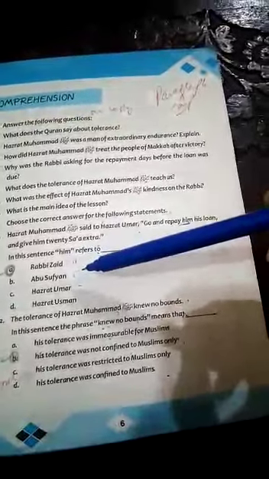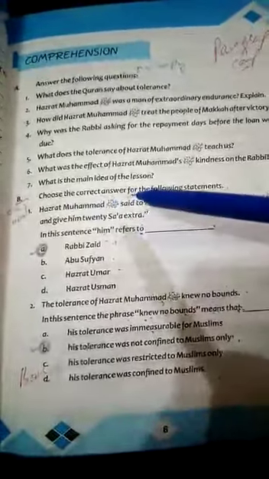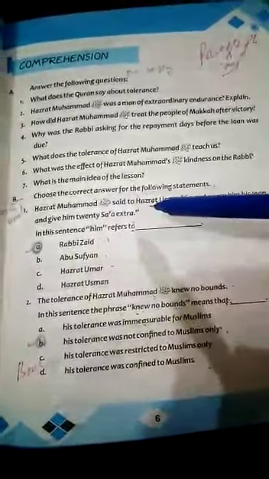In exercise B we have: choose the right answer for the following statements. Here the statements are given and 4 options are also given. You have to select the right answer and then circle it. Okay, now statement number 1. Hazrat Muhammad sallallahu alaihi wasallam said to Hazrat Umar, go and repay him his loan and give him 20 saw extra.